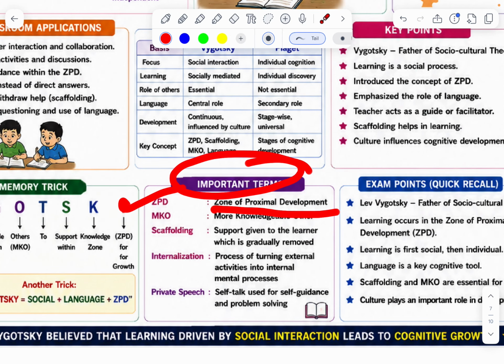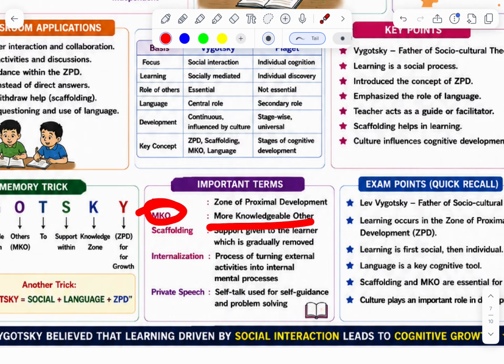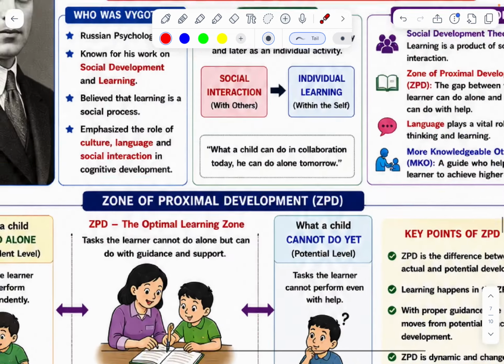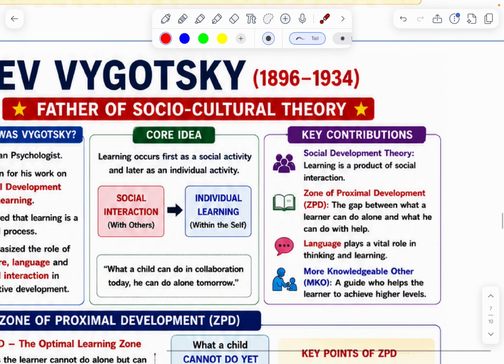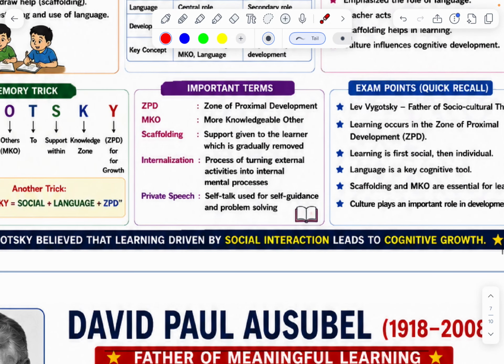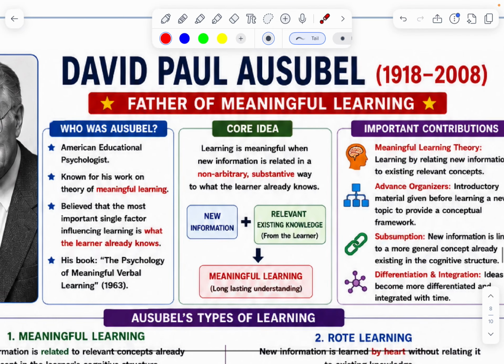ZPD, zone of proximal development. MKO, more knowledgeable other. Scaffolding, support given to the learner which is gradually removed. Internalization, the process of turning external activities into internal mental processes. Private speech. What is internalization? Here you can observe, this is with others, this is within self. This is the main core. And private speech.